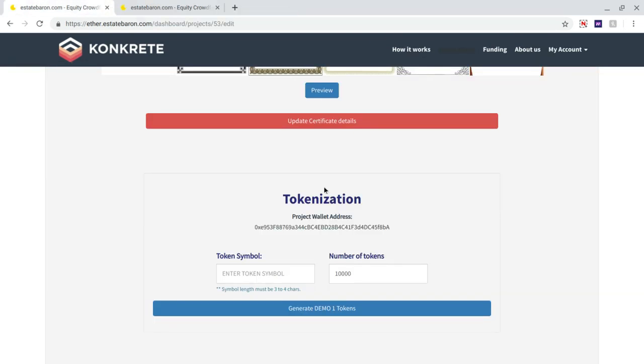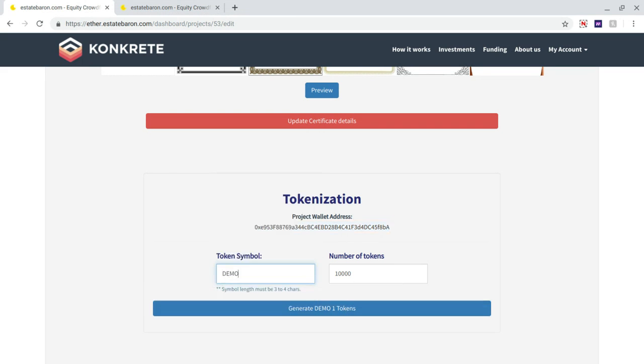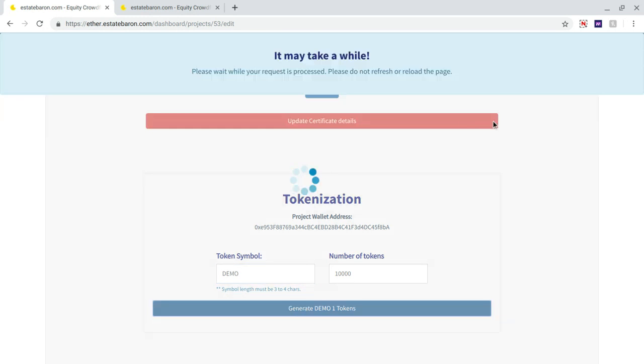Okay. Now, whenever you submit a project, a unique wallet address is created for that project, and once we generate this, we have to give this a ticker, and now we are going to generate the tokens. What this is doing now is writing a smart contract to the Ethereum blockchain. We are using the Ropsten testnet for now, but eventually it will be the Ethereum public blockchain.